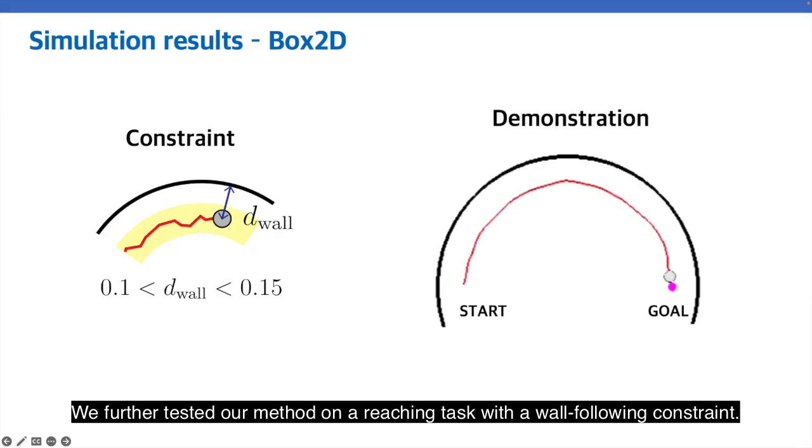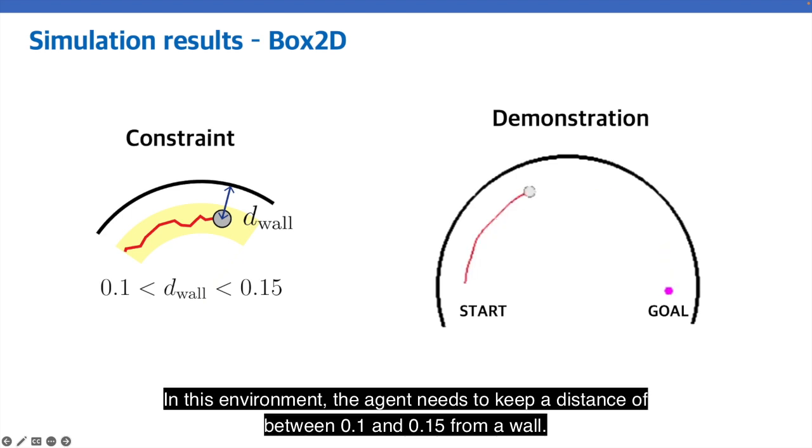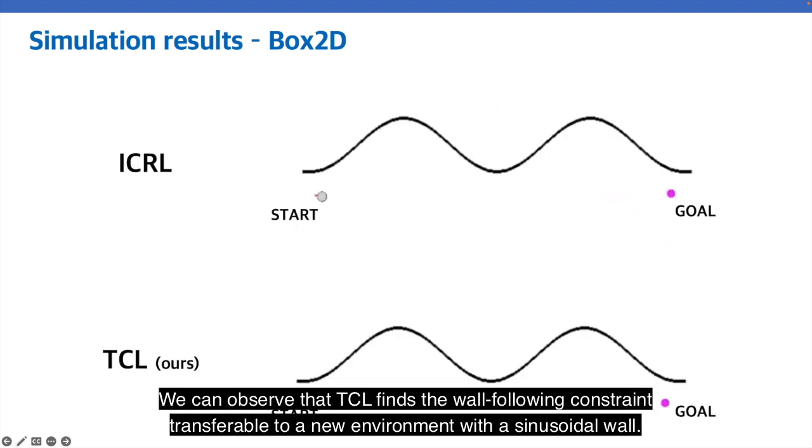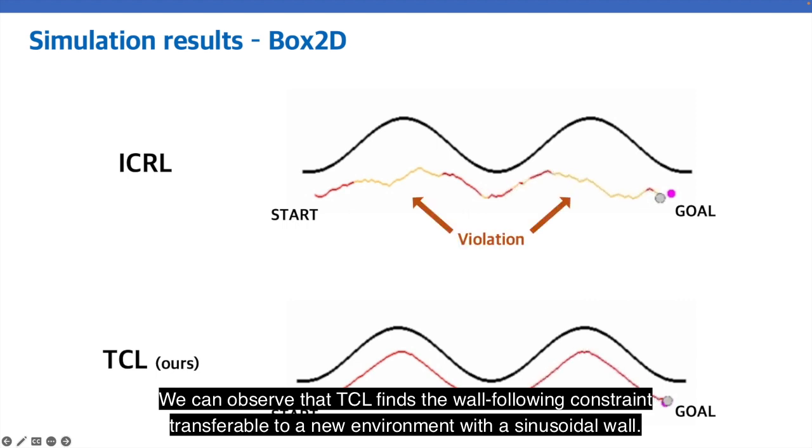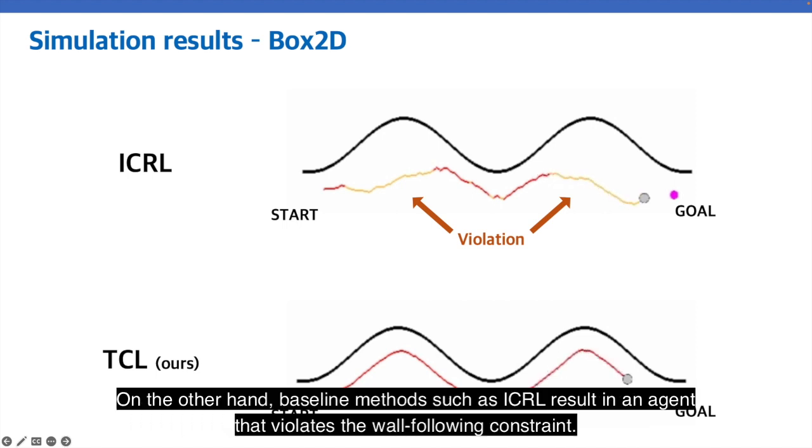We further tested our method on a reaching task with a wall-following constraint. In this environment, the agent needs to keep a distance of between 0.1 and 0.15 meters from a wall. We can observe that TCL finds the wall-following constraint transferable to a new environment with a sinusoidal wall. On the other hand, baseline methods such as ICRL result in an agent that violates the wall-following constraint.